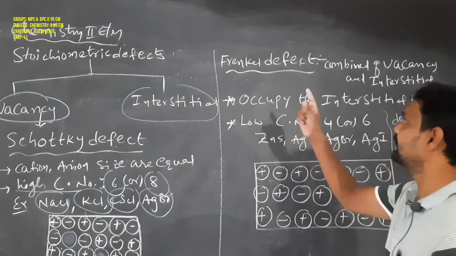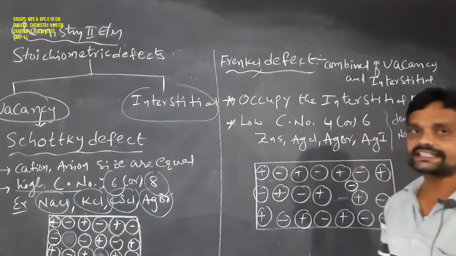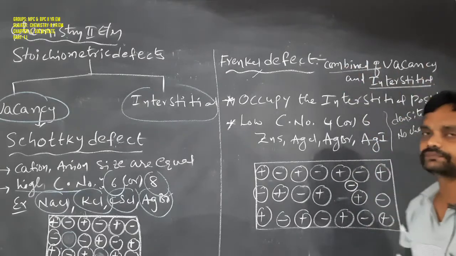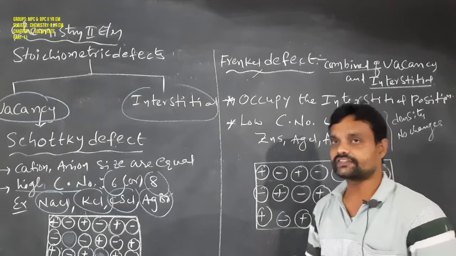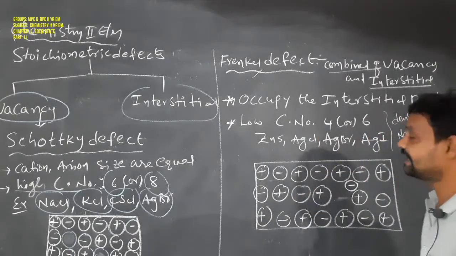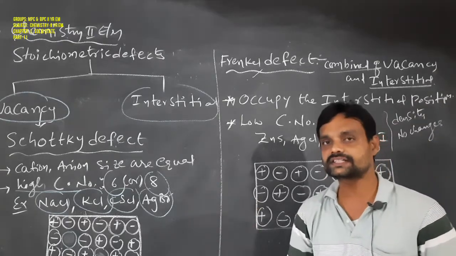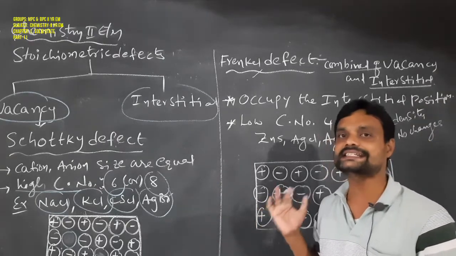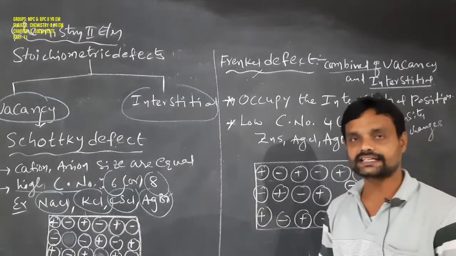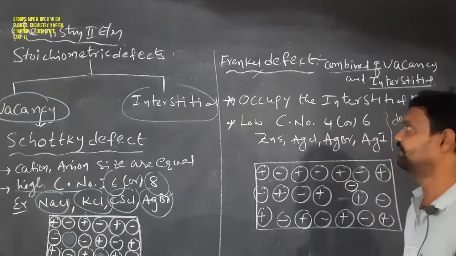Now we are going to explain the Frenkel defect. The Frenkel defect is a combination of vacancy and interstitial defect. But in the case of the Schottky defect, it is only a vacancy type of defect, whereas in the Frenkel defect it is a vacancy and interstitial type of defect.